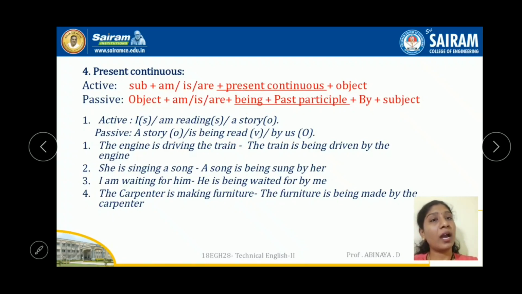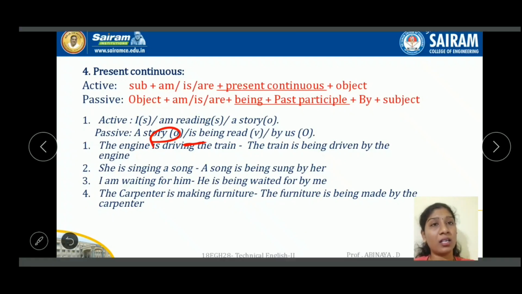So I is the subject, a story is the object, and am reading is the verb. The object, a story, has to come in the subject place. We cannot use am with a story, because am is only used with I. Story is singular, so we have to use is. If it were plural, we would use are.